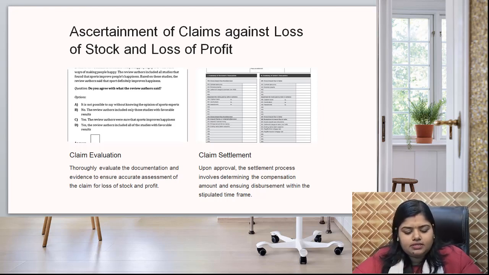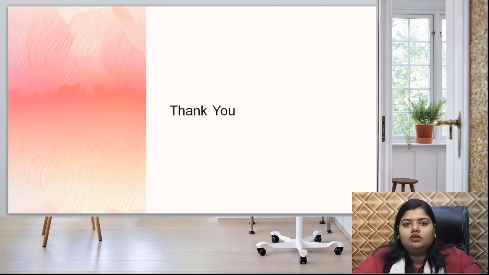So, basically, insurance is a very good way of protecting yourself from risk. Okay, everything now is insured. Whenever we go to purchase a vehicle, first of all we have to insure it.